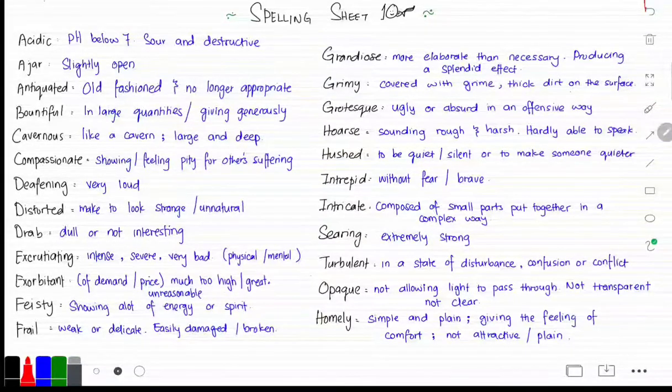Hello, Year 8. Today we'll be doing spelling sheet 10. We're going to go through the words one by one.